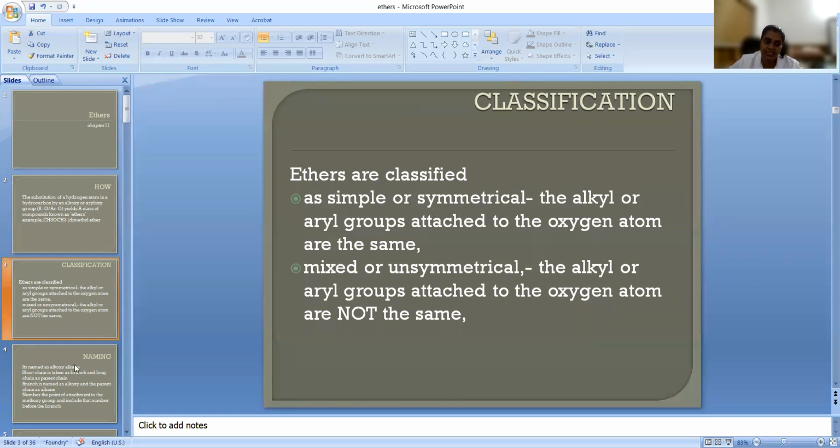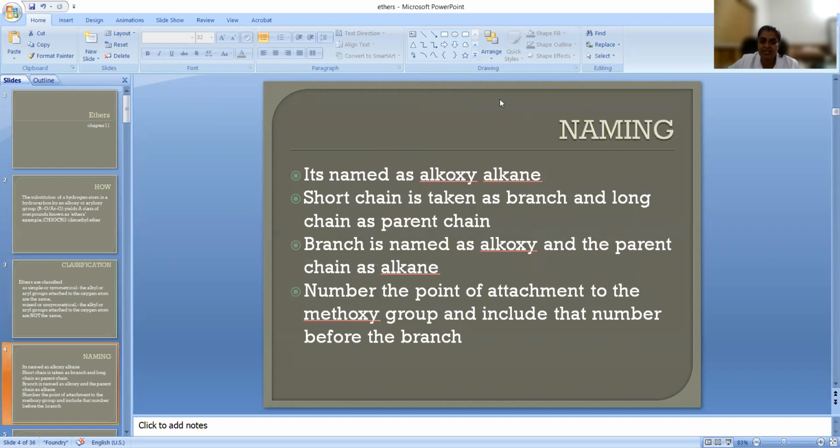Okay, now let us see the naming. How will we name it? A very easy naming is there. It is named as alkoxyalkane. So what is the alkane? The parent chain. You know that it has CH3, OCH2CH3. This is an example. So you have to identify the parent chain here.